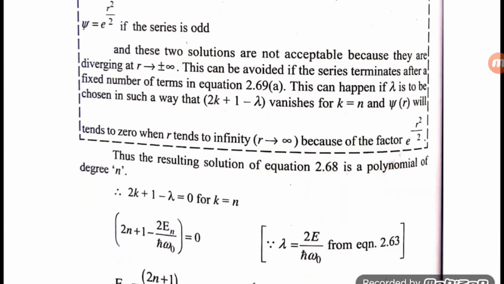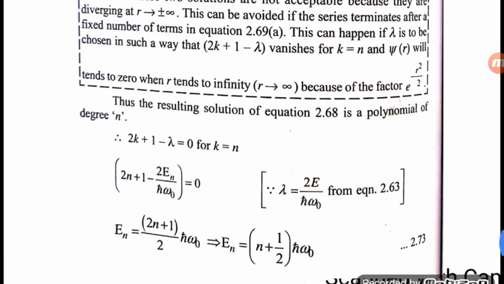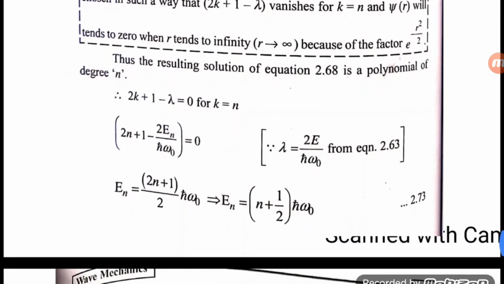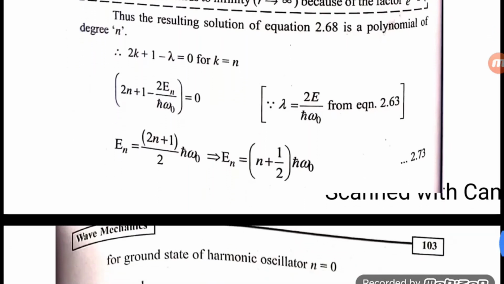Thus, the resulting solution of equation 2.68 is a polynomial of degree n when 2k plus 1 minus lambda equals 0, where k equals n.